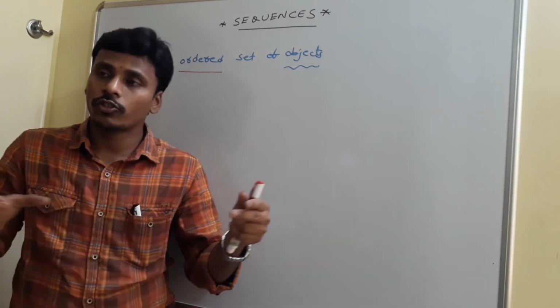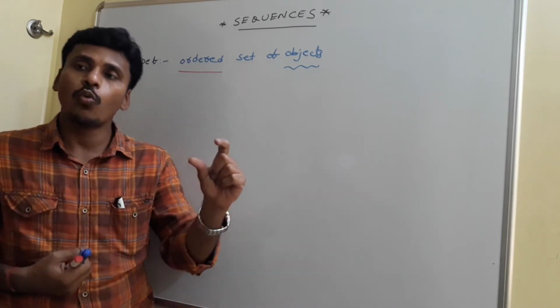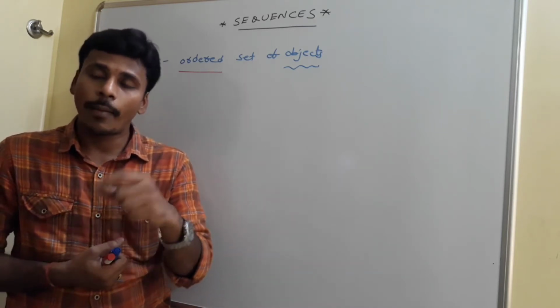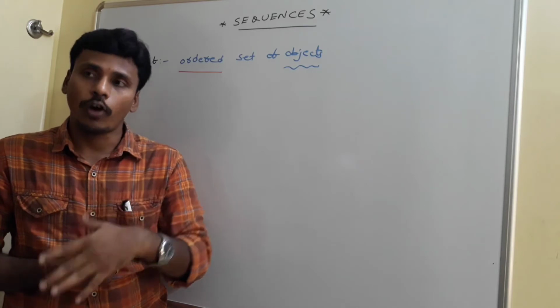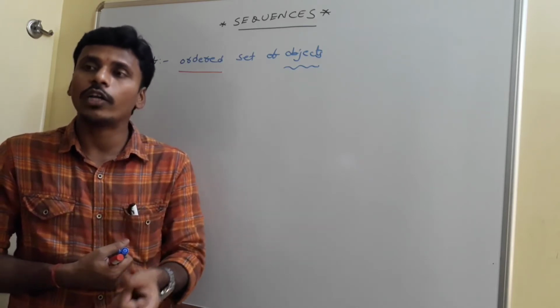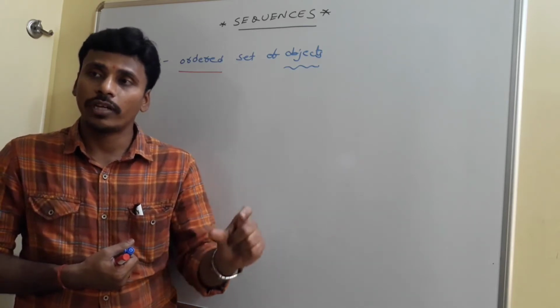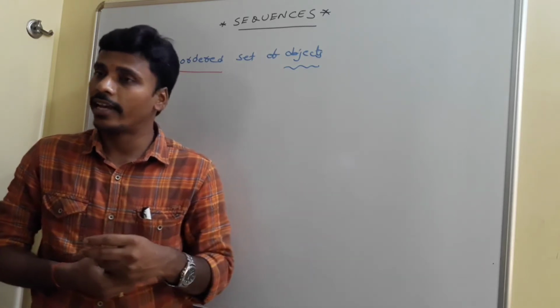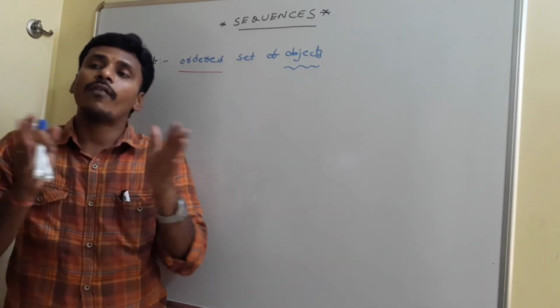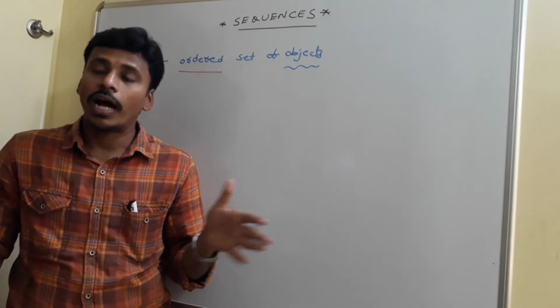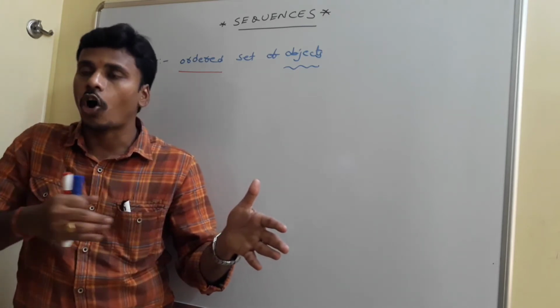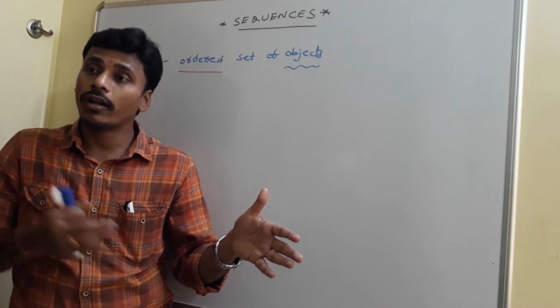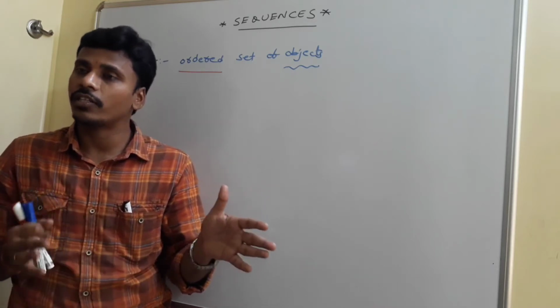And if you have a sequence of objects, and I show you one object and ask you its position, then you are ready to answer the position of the object only if the objects are in the sequence. Once again I am repeating, if you have certain objects and if you maintain an order for the objects, then that ordered set of objects is called a sequence.